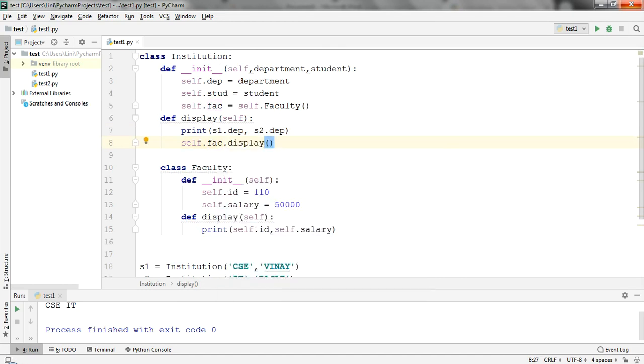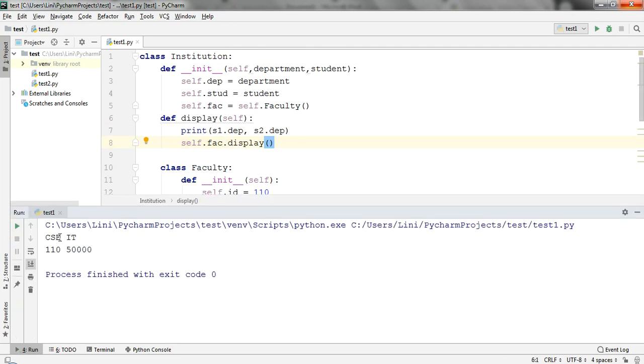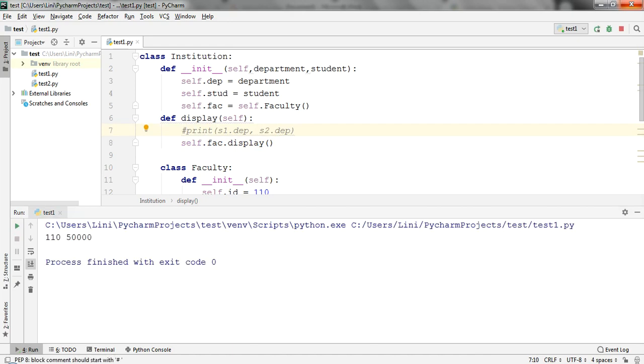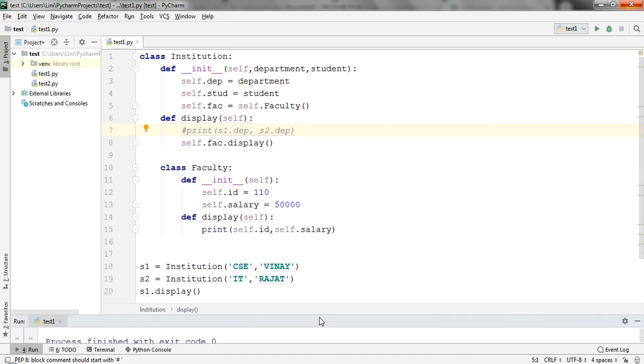Perfectly fine. See, now if I run this code, what will be the output? Let me check. I think the output has already come and I'm successful. CSE IT is the outer class method that is being shown, and 110 this one. So if I put a comment here, I will be getting the output of the inner class only. Perfectly done.